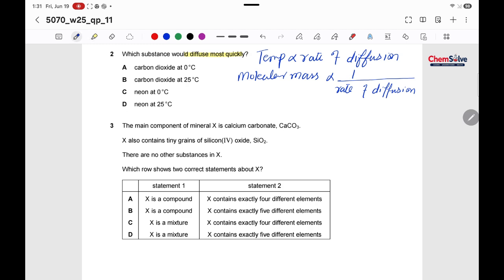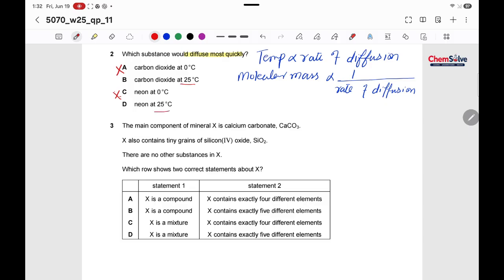So that's why we have to choose the one with the more temperature. That's why A and C, which are at 0 degrees Celsius, are not our options. We have to choose between B or D, which are at 25 degrees Celsius.